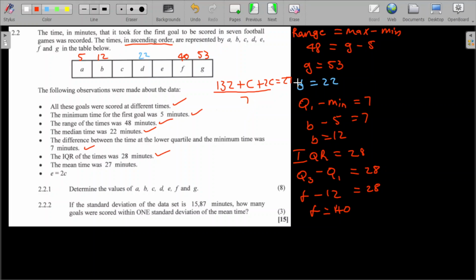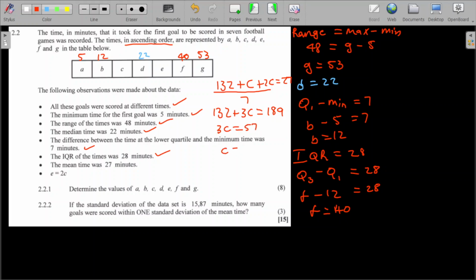So how do I find this one? Cross multiply, so it's going to be 132 plus C and 2C, which gives me 3C, is equal to, cross multiplying there, 189. So 3C is equal to 189 minus 132. It's going to give me 57.